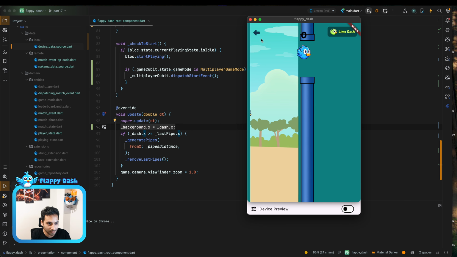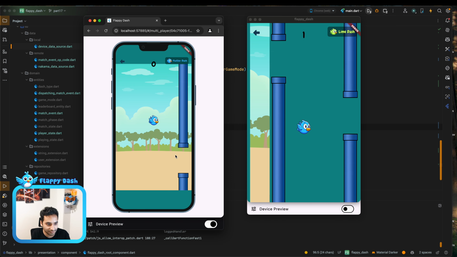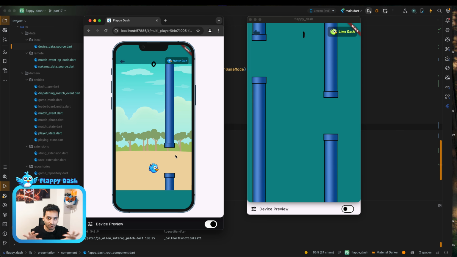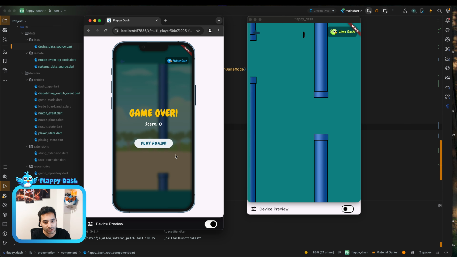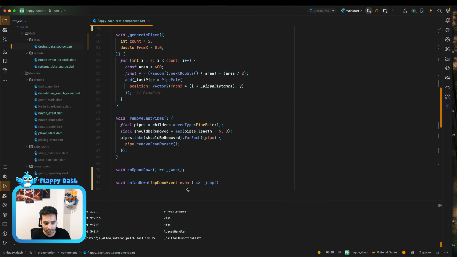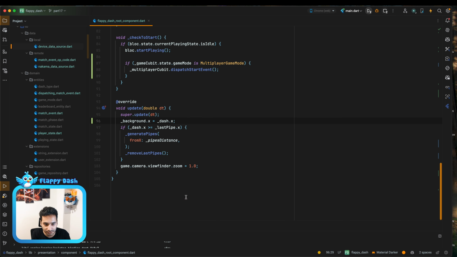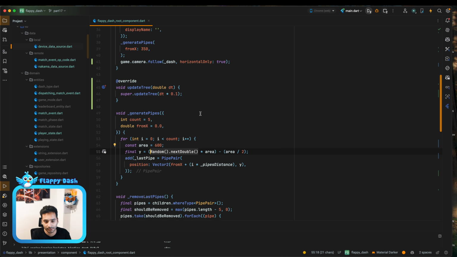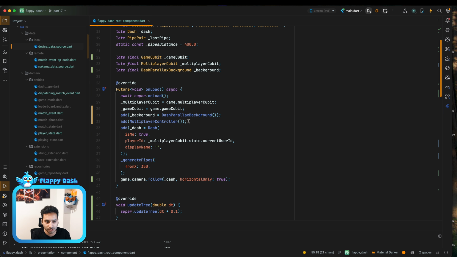But there's another problem. As you remember, we are showing different pipes. So as I said, we need to have a consistent set of pipes to show for all the players that are in the same session. So to do that, I'm just going to define a hard-coded list of pipes. So as you see here in the generate pipes, we are using a random variable, and it is something between 0 and 1, and we just multiply it with the area and some logic. So I can just remove it, and I can just hard code some values to show.